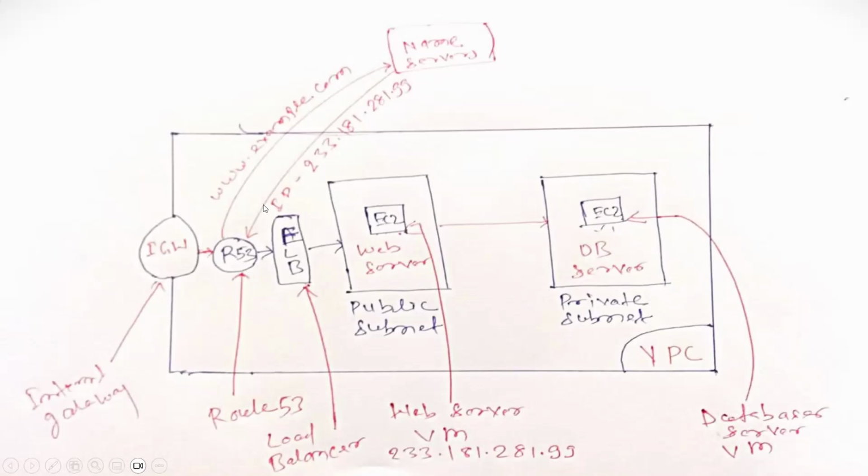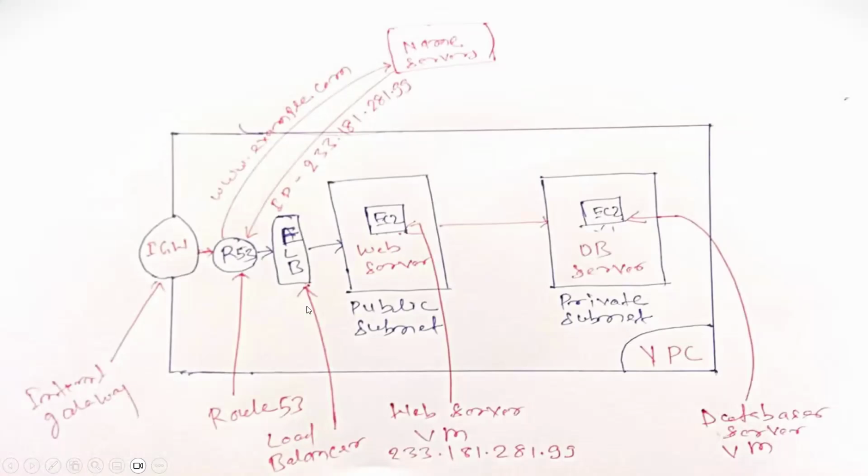After that, it will move the request to the load balancer. So in this case it will not be the IP of the EC2 machine itself, it will be the IP of the load balancer. If a load balancer is configured, then the IP of the load balancer will be returned to Route 53.